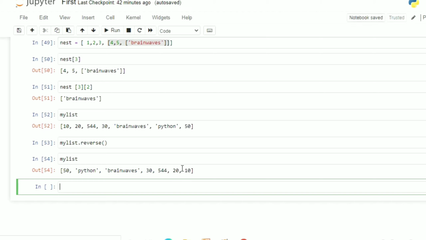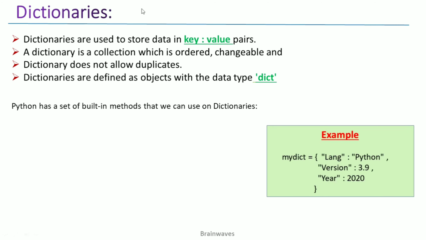Now let me go back to the presentation. Now we are going to talk about the dictionaries. So what actually the dictionaries are? Dictionaries are used to store the data in the key value pair, as the name itself suggests. Dictionaries are nothing but the values where we store in terms of the keys and values, and a dictionary is a collection which is ordered, changeable, and it will not allow duplicate values. So in dictionaries we cannot allow duplicate values, and dictionaries are defined as an object. So the data type of these dictionaries is dict.